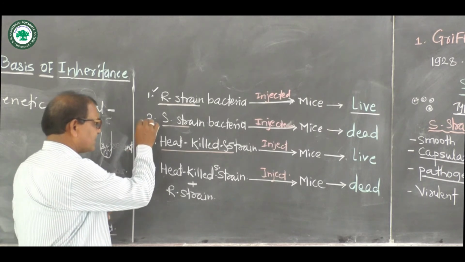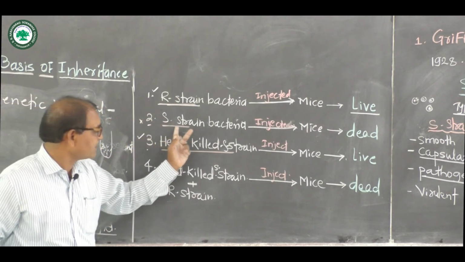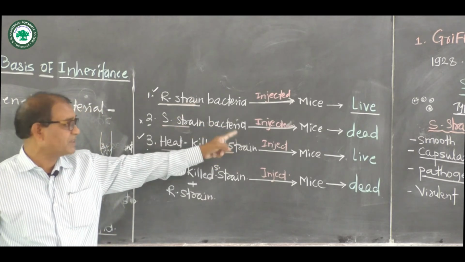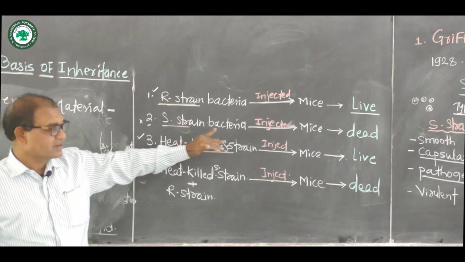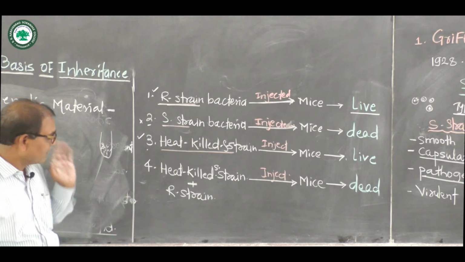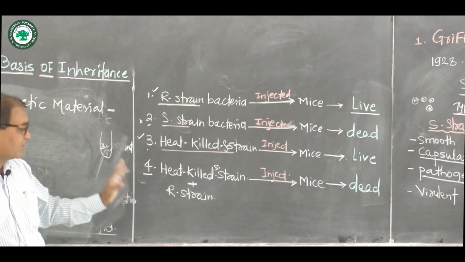Now the second type of experiment: S type of bacterium injected into the mice, and the mice will die. They cause pneumonia and will die. Then the fourth experiment, this is the most important experiment.